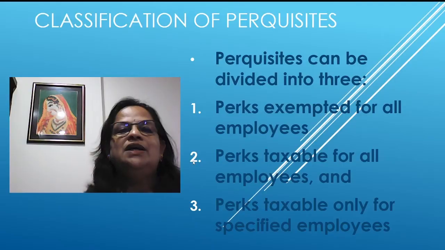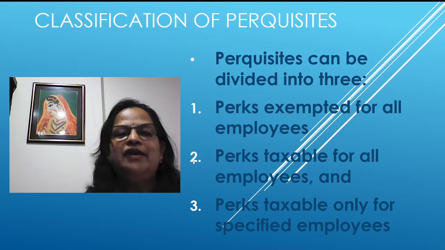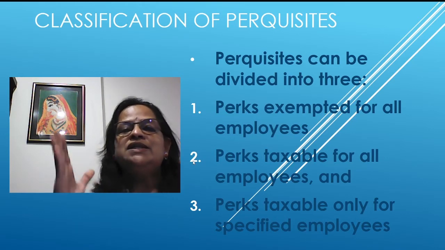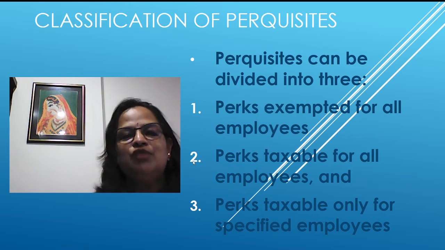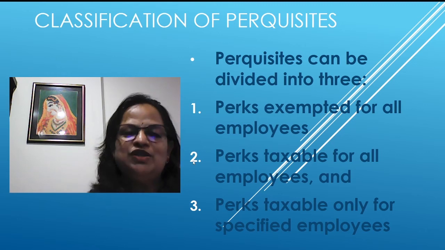I am going to explain perquisites with the help of a PowerPoint presentation. So, classification of perquisites. Allowances we have divided into three, and the same here, perquisites are also divided into three. In allowances we learned different types of allowances, house rent allowance, city compensatory allowance, dearness allowance, like that. That is one part of the salary components. This is another part, that is perquisites. So perquisites can be divided into three, and we are using the short form perks. Perks exempted for all employees. Perks taxable for all employees. Then perks taxable only for specified employees. So here you have to learn who all are specified employees. All these concepts you are going to learn.